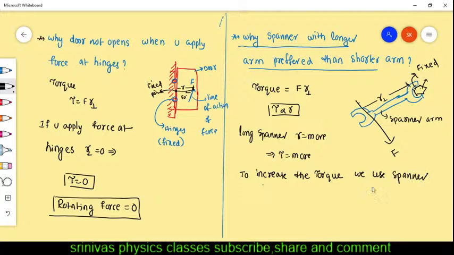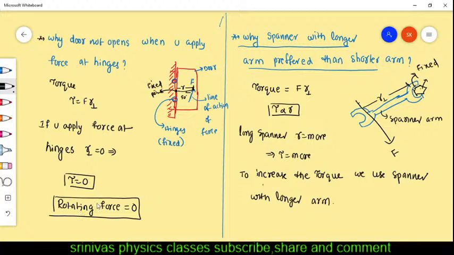We use a spanner with a longer arm. Okay, right, good. Now this is about torque. I think you understood the torque. Torque is the product of force and perpendicular distance. If you apply the torque, it will rotate.